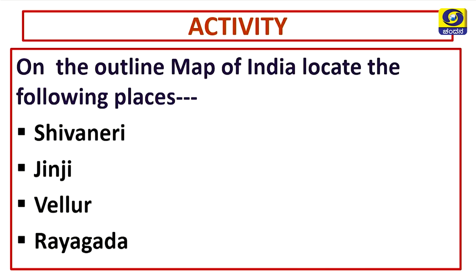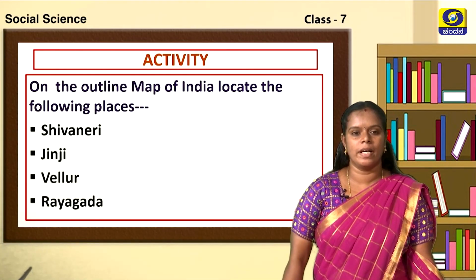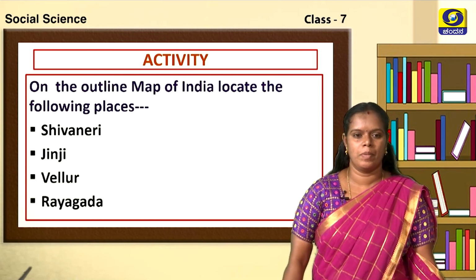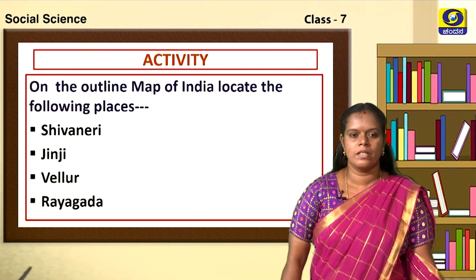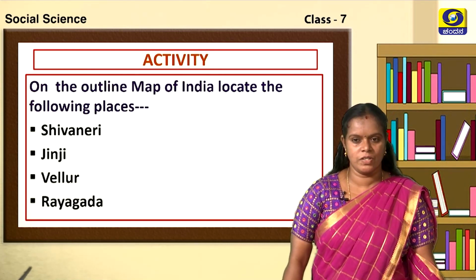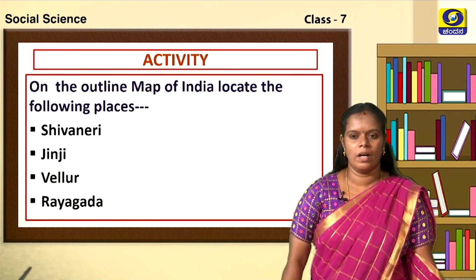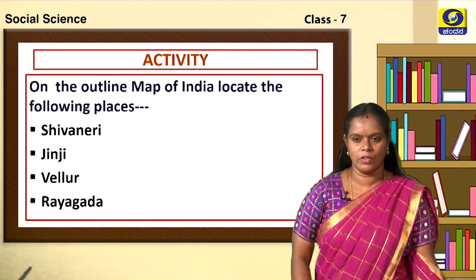Okay, children. Now it's the time for activity. On the outline map of India, locate the following places. So, make a note of these places, children. Shivaneri, Jinji, Velluru and Rayagada. Have you noted down, children?